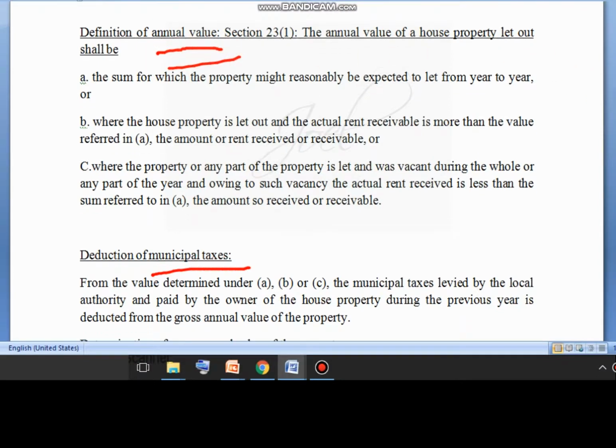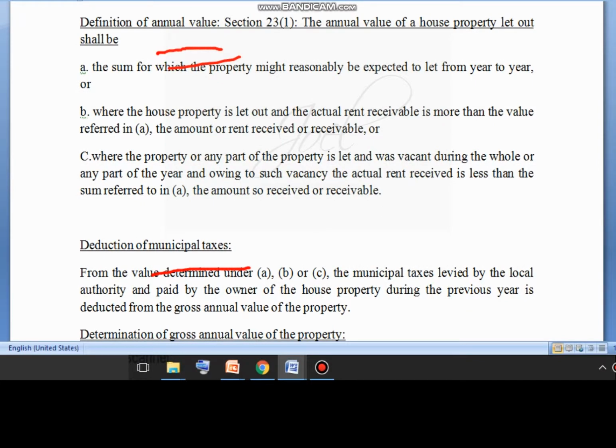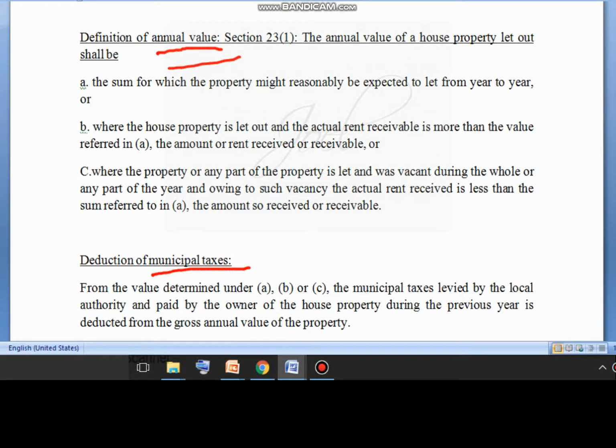In today's class we studied gross annual value. The main thing to remember is: fair rental value and municipal value, whichever is highest, and standard rent, whichever is lowest, that is known as expected rent. Expected rent and rent received, whichever is highest we will consider, that is our gross annual value. From gross annual value, municipal tax is a deduction which is available.